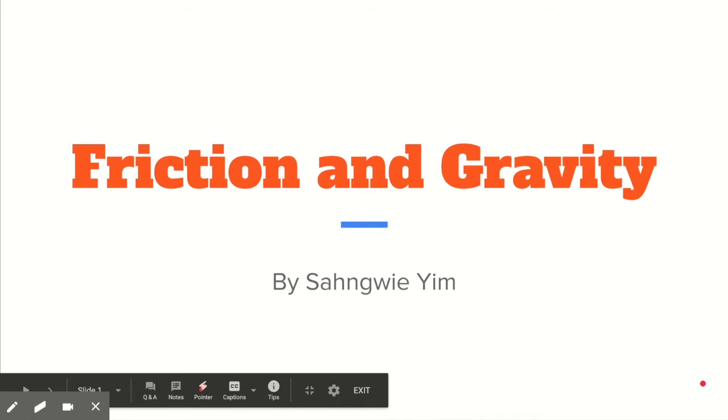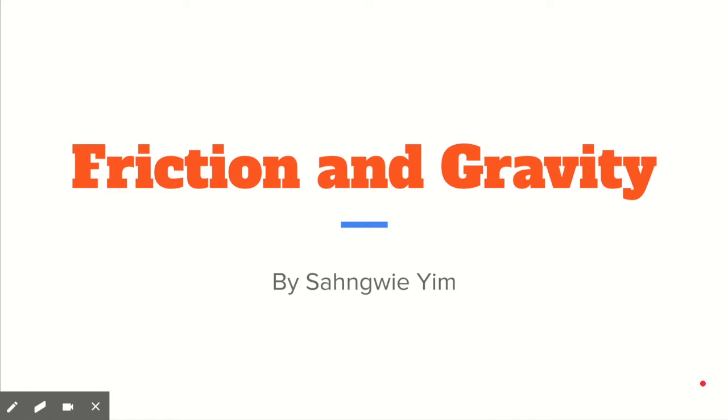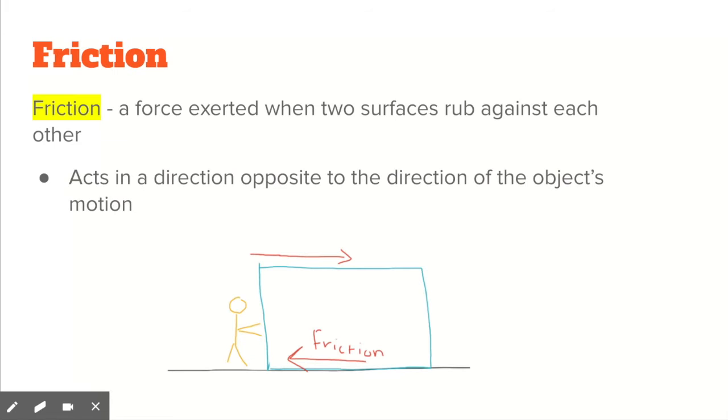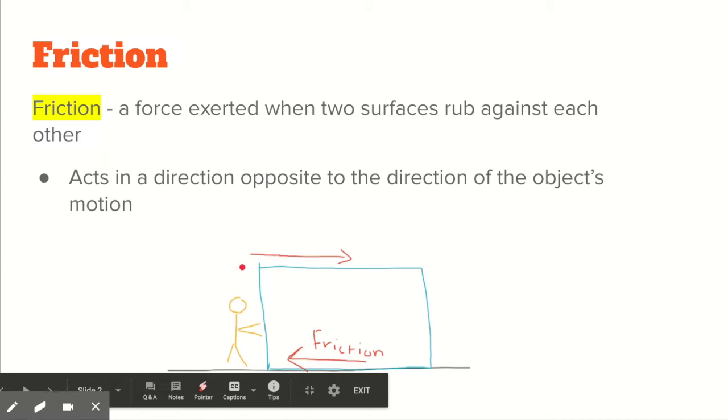This is Sang Wiem, and today we're going to be talking a little more about friction and gravity. Friction is a force exerted when two surfaces rub against each other, and it acts in a direction opposite to the direction of the object's motion. So in this case, because the direction of the object's motion is towards the right, since the person is pushing it towards the right, friction will act towards the left.